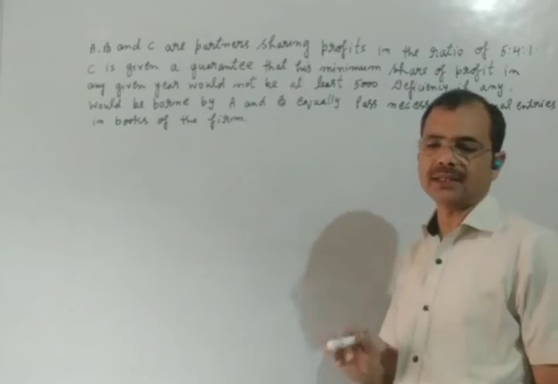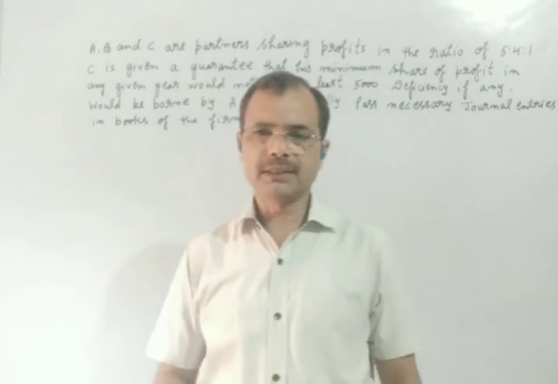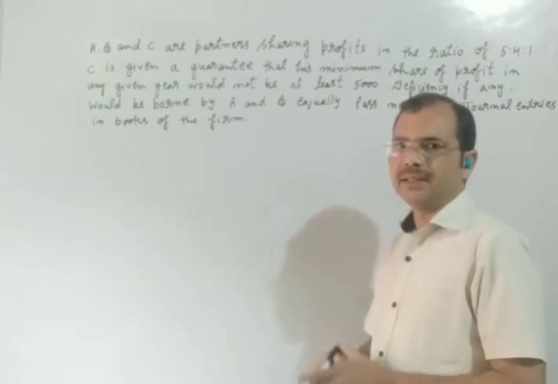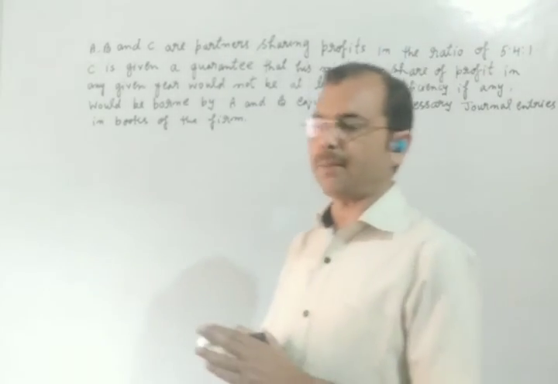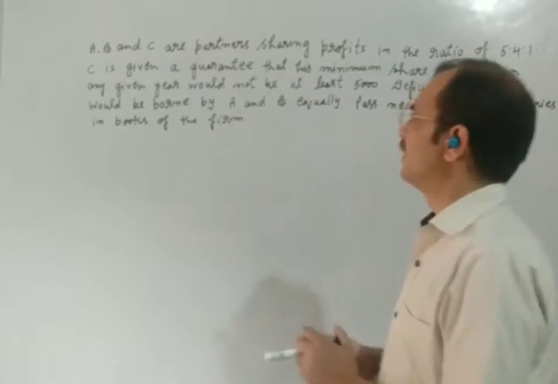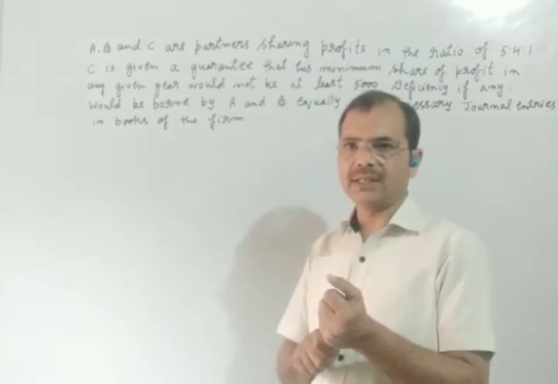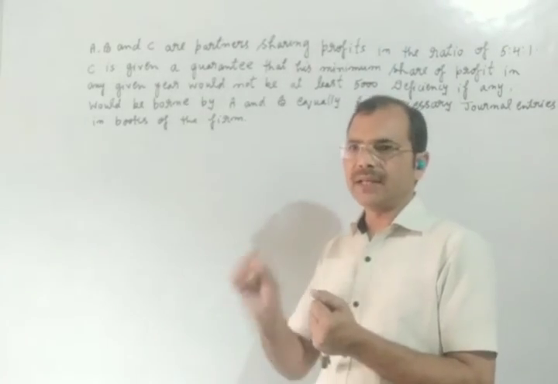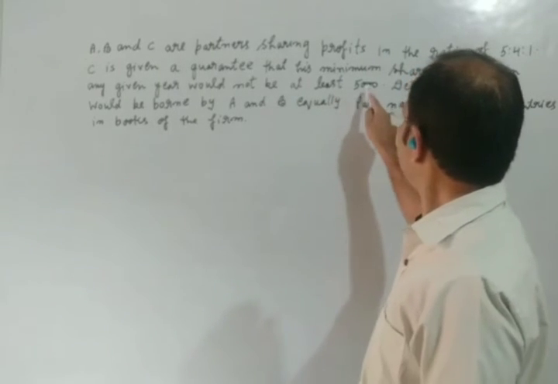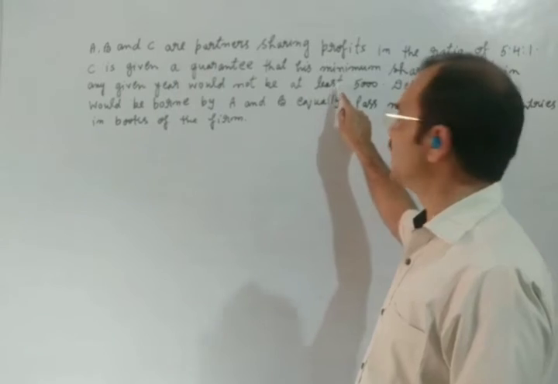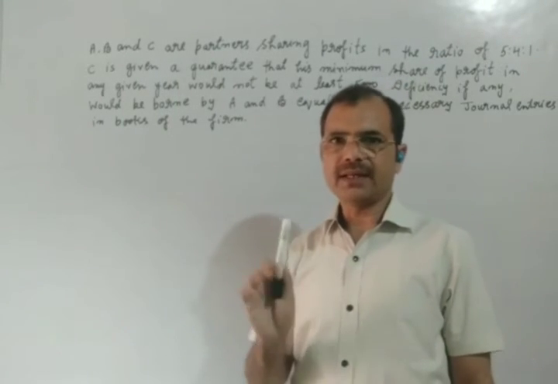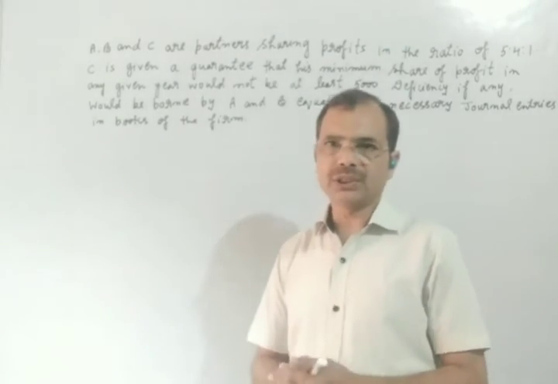There are three partners in a firm. The names of the partners are A, B and C, and they agreed to share their profit in the ratio 5:4:1. And the main point is C is given a guarantee of rupees 5,000. At least he will get rupees 5,000 in the year. But the question is this: